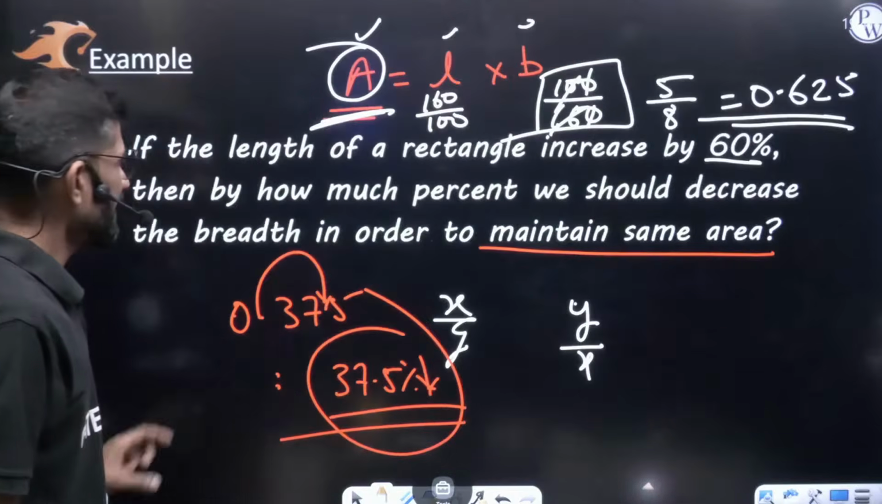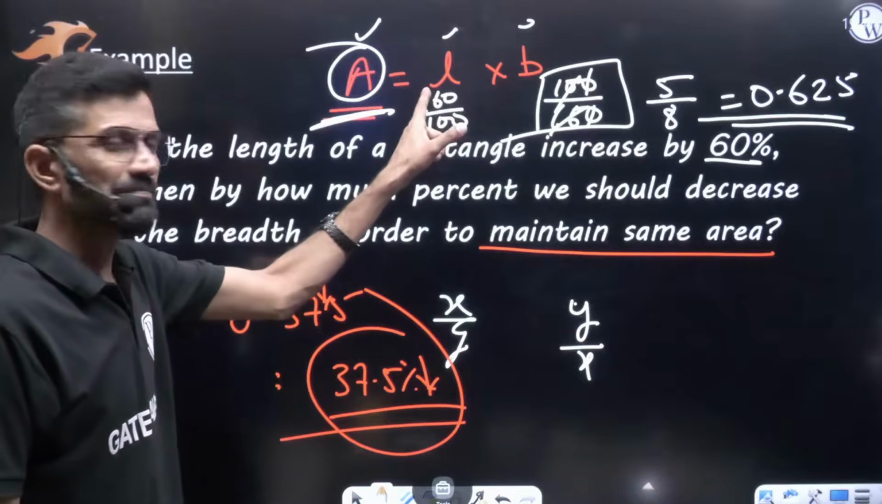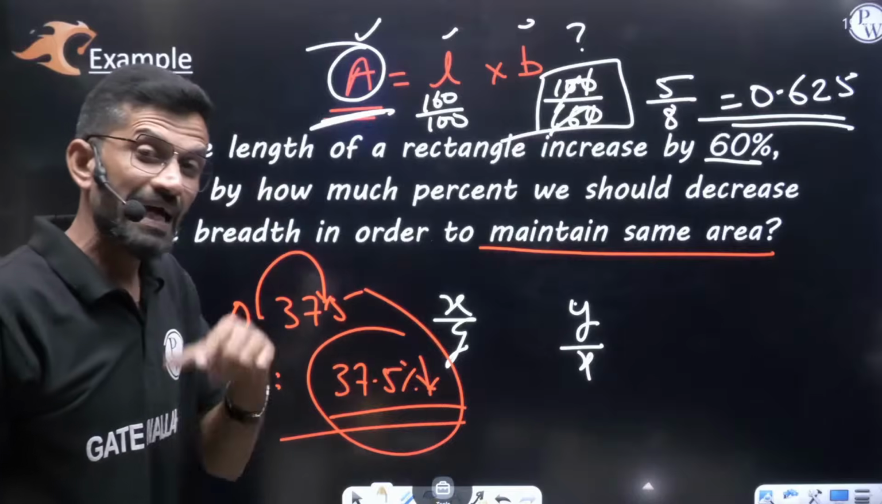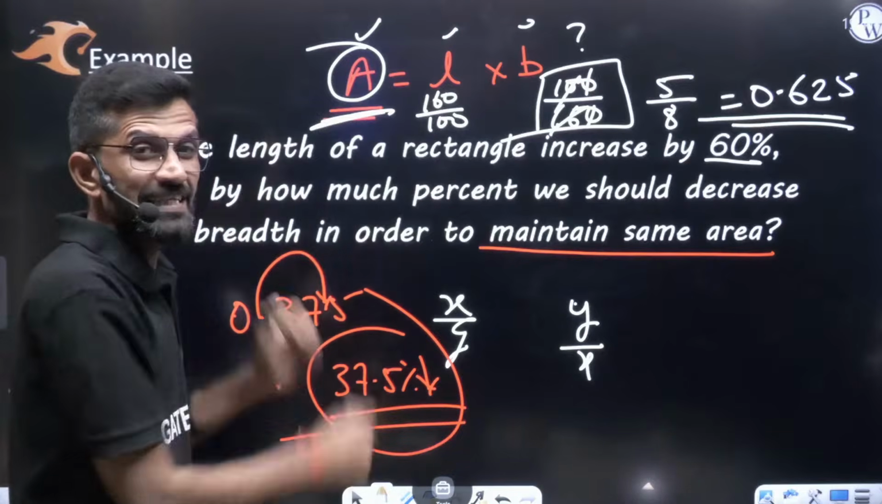Like here, the area should be constant. Some change has come in the length. So what change do we have to bring in the breadth? This is the second one. And the first one is: what is the change in the area, meaning the result change.